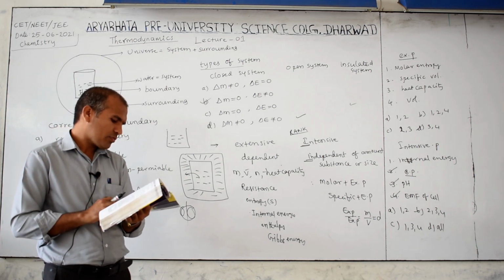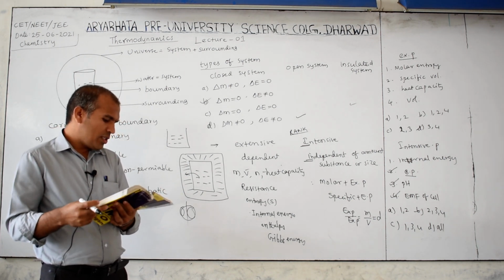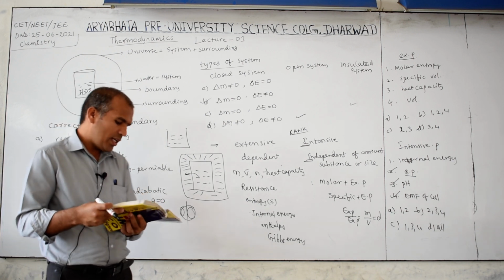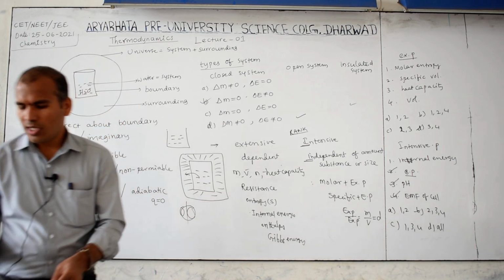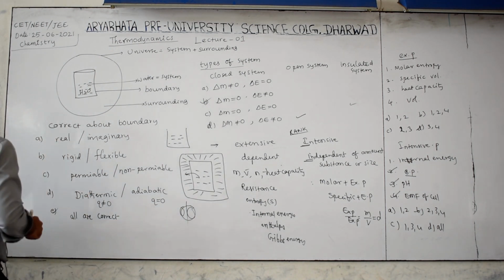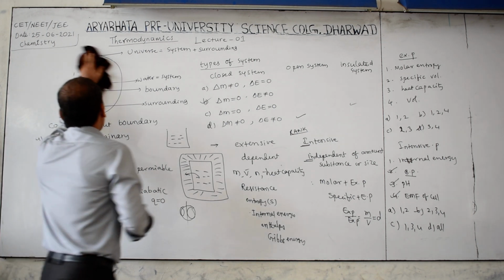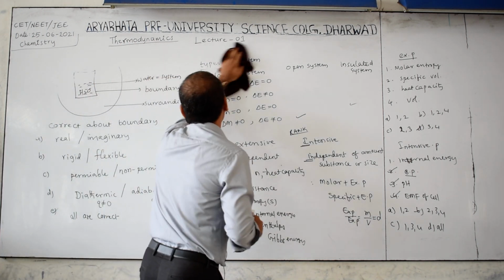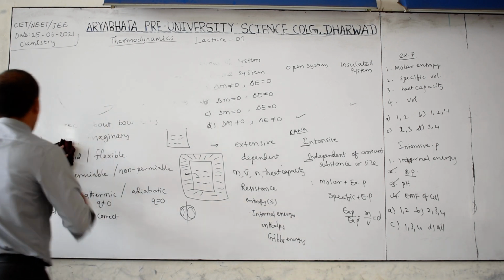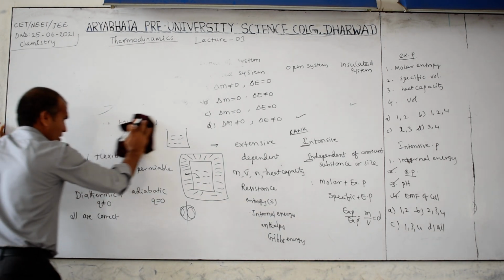Next one: which has maximum internal energy at 298 Kelvin? Keep in mind, there are laws in this thermodynamics chapter: first law of thermodynamics, second law of thermodynamics, and third law of thermodynamics.